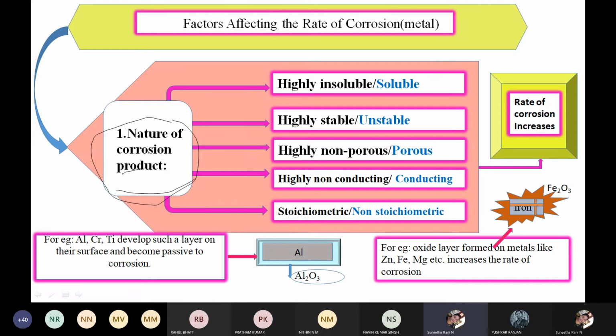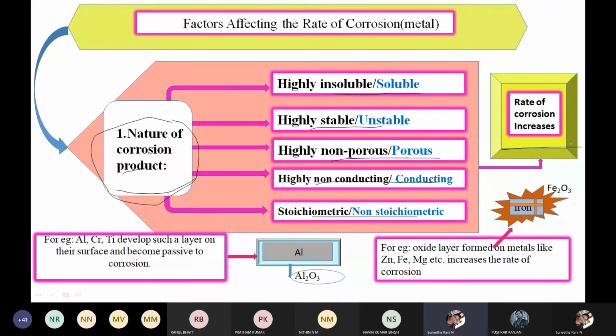The nature of corrosion product depends on whether it is soluble or insoluble, stable or unstable, non-porous or porous, non-conducting or conducting, and stoichiometric or non-stoichiometric. In all these factors the rate of corrosion increases.